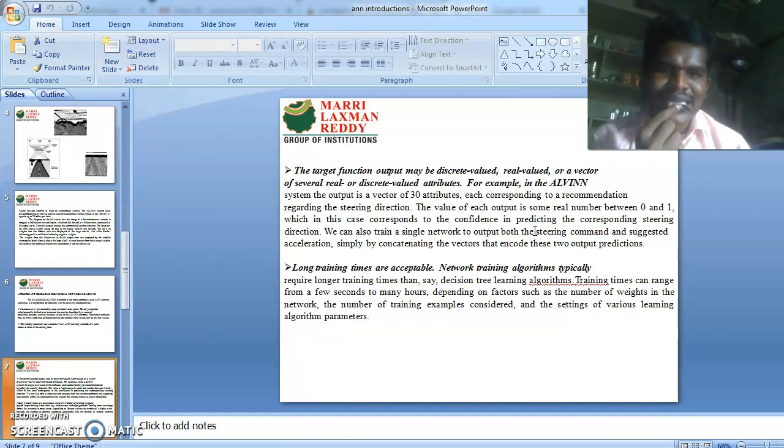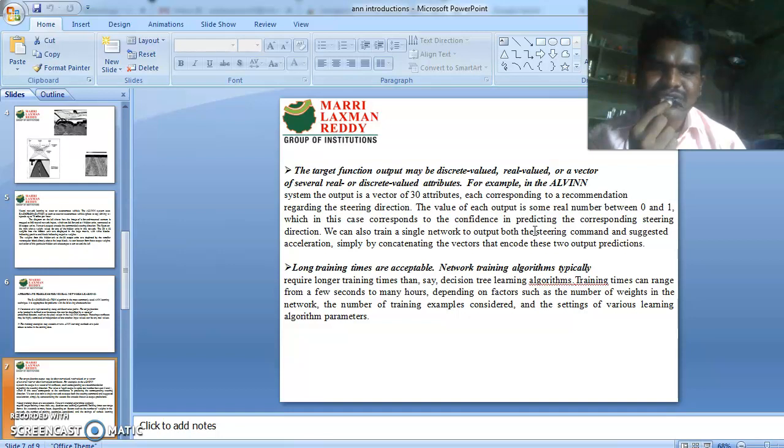We can also train a single network to output both the steering command and the suggested acceleration, simply by concatenating the vectors that encode these two outputs or predictions. Long training times are acceptable. Network training algorithms typically require longer training times than, say, decision tree learning algorithms.